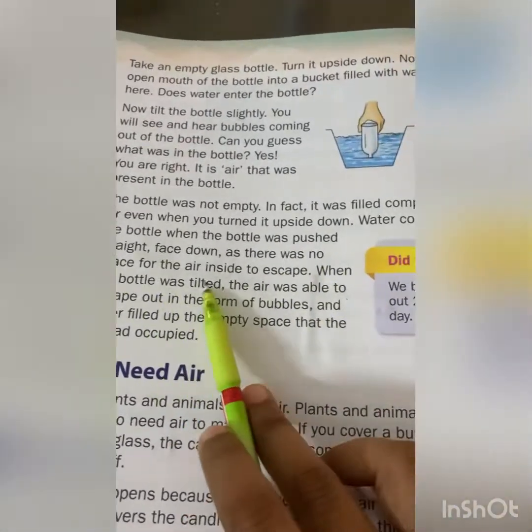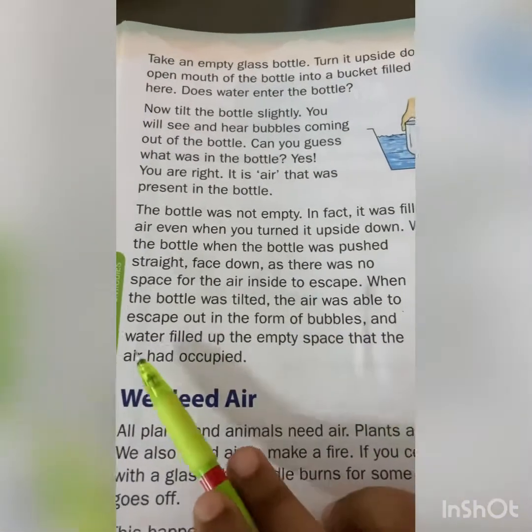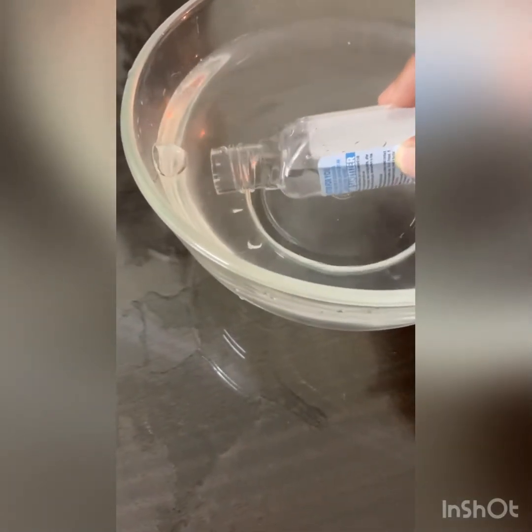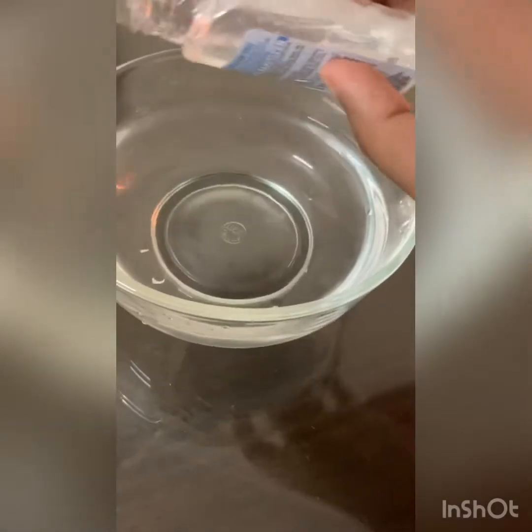So when the bottle was tilted, the air was able to escape out in the form of bubbles, and water filled up the empty space that the air had occupied. So when we tilted like this, the air is going out in bubbles, and the bottle is filling. Okay, children.